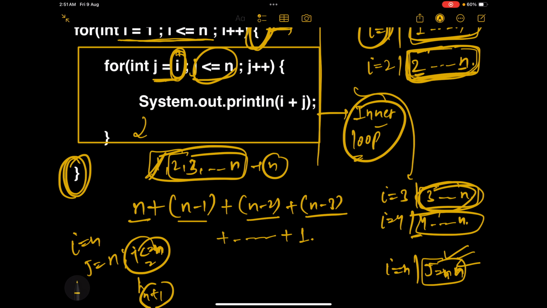I hope you are familiar with for loops. If not, then please watch the video. I have mentioned the link in the description. So for i equal to n, this inner loop will run only one time.